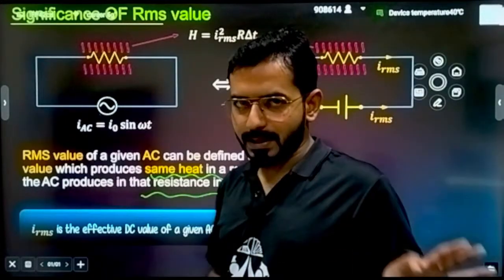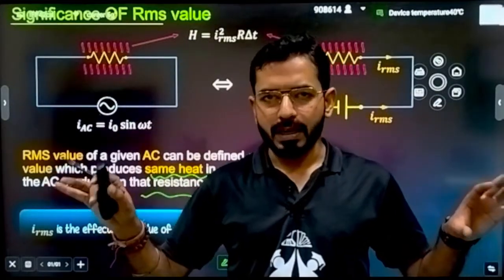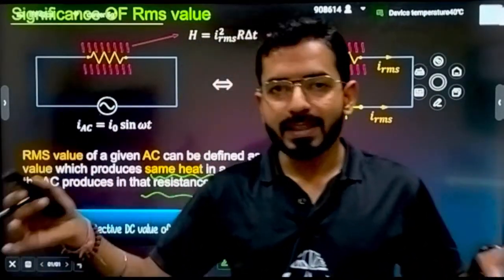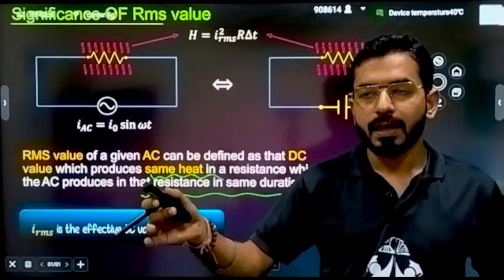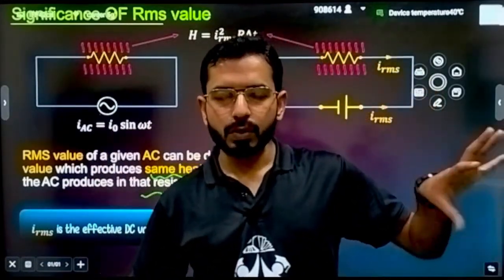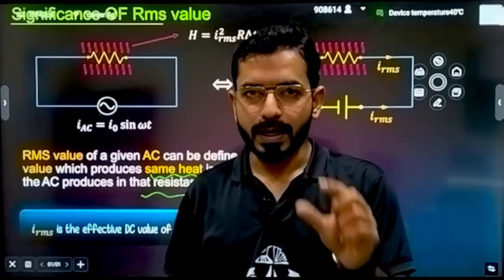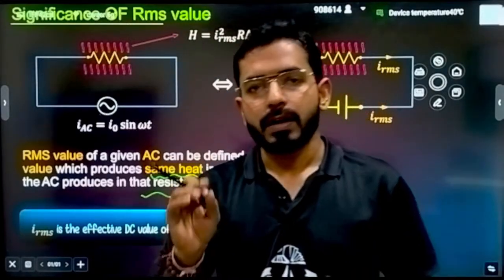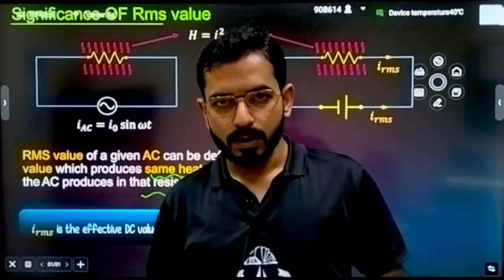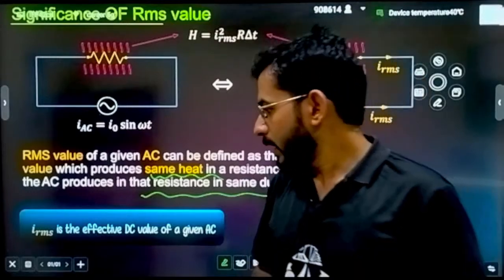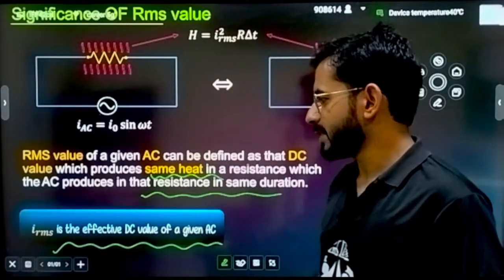If I take an AC circuit, and on one side a DC circuit, the net heat produced in the DC circuit should be equivalent to the heat produced in the AC circuit. That value of current is called the RMS current. Resistance will be the same, time will be the same, correct? Then the only change will be in the RMS value. So RMS is also defined as the effective DC value of a given AC circuit.